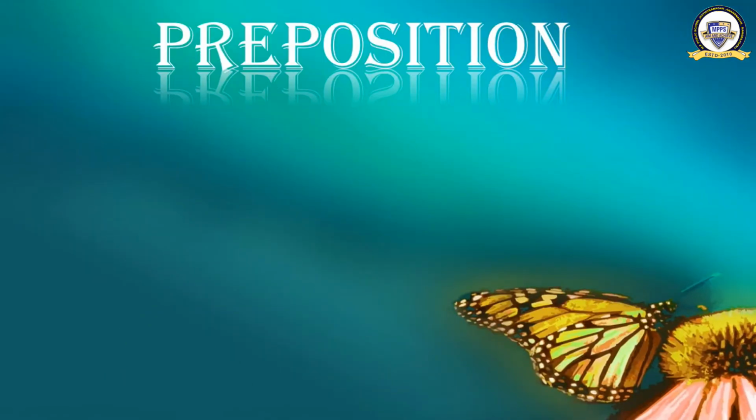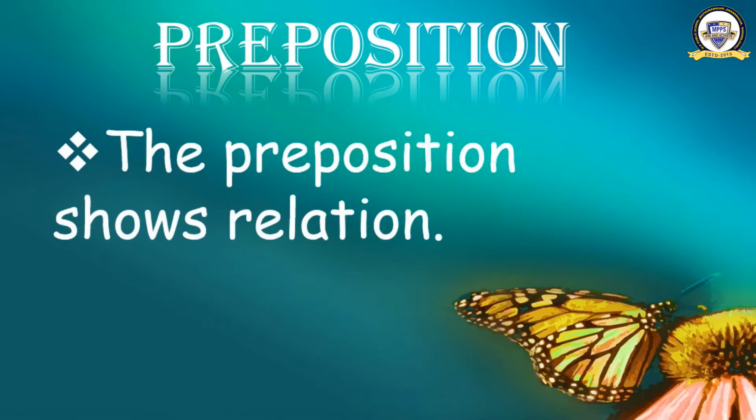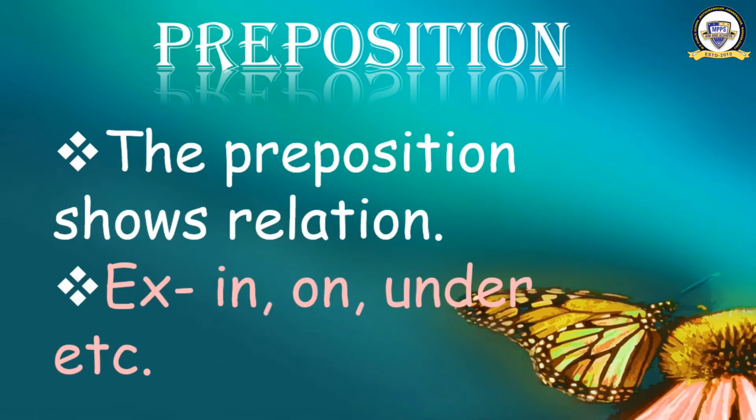So moving to the next one, what is that? Preposition. What is preposition? The preposition shows relation. The word shows relation between the things, relation between the words. That word is known as preposition. See the example. Examples are in, on, under, etc.